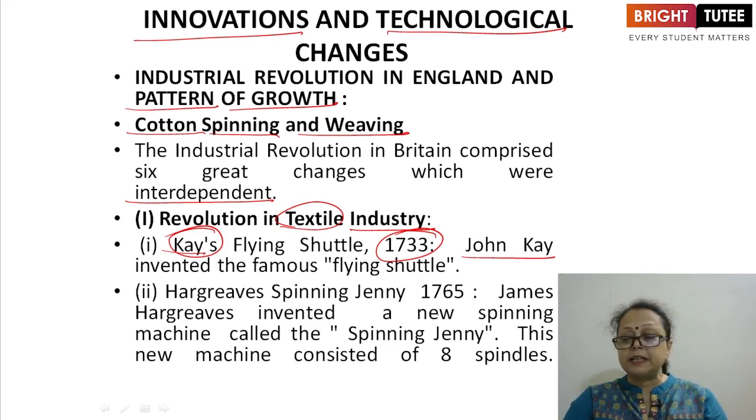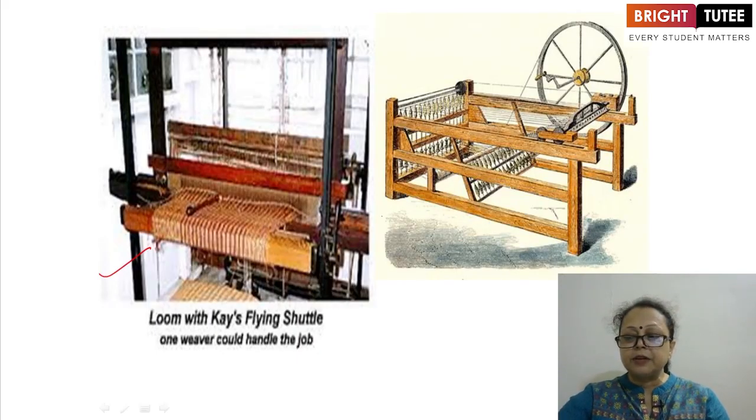Hargreaves spinning jenny, 1765. The spinning jenny was invented by James Hargreaves. He invented a new spinning machine called the spinning jenny, and this new machine consisted of 8 spindles. This means that by this machine, one spinner could now do the work of 8 spinners. This was the progress, the use and the benefit of the flying shuttle and the spinning jenny. Showing you the picture of this spinning jenny, which was developed by James Hargreaves.